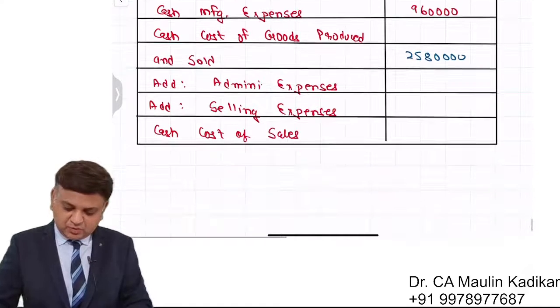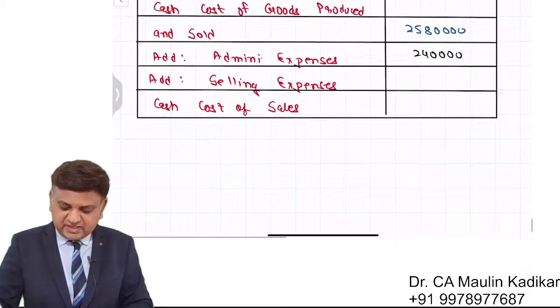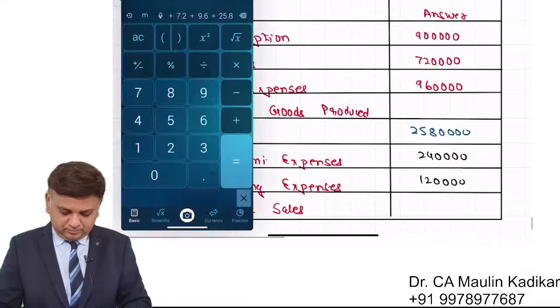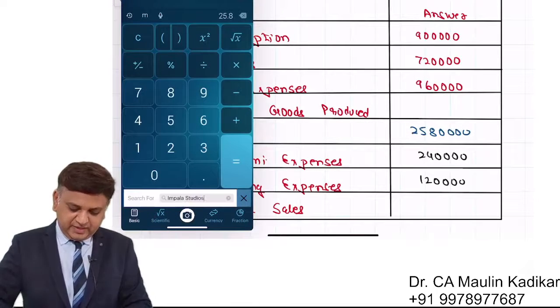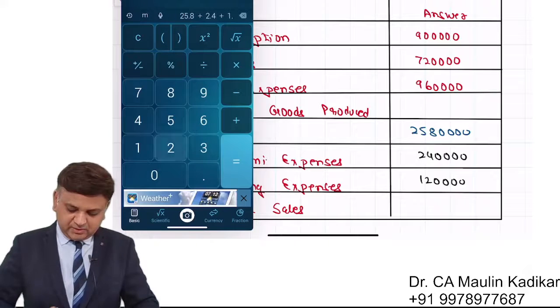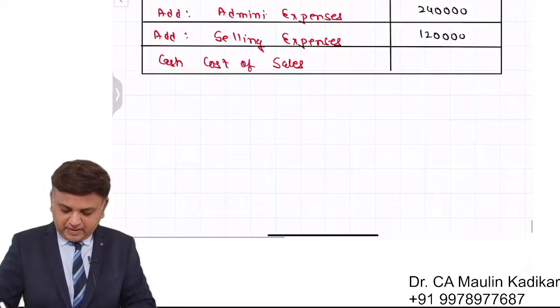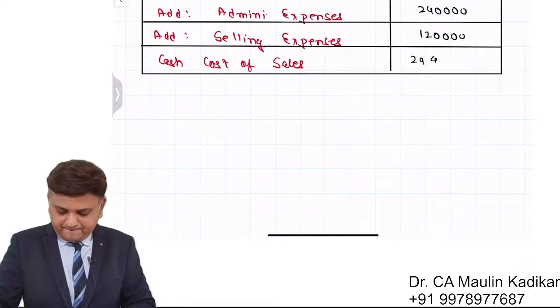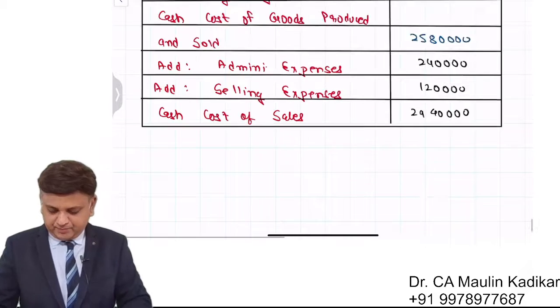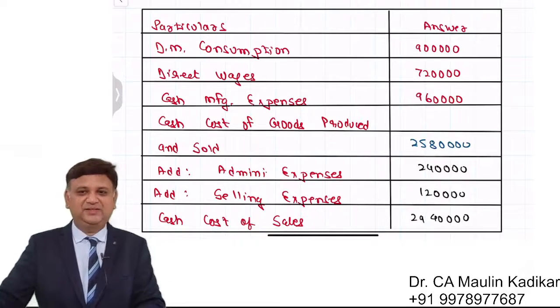Administration expenses is 2,40,000 and selling expenses are 1,20,000. 25,80,000 plus 2,40,000 plus 1,20,000, 29,40,000. This is what we understand. Please write down answer.